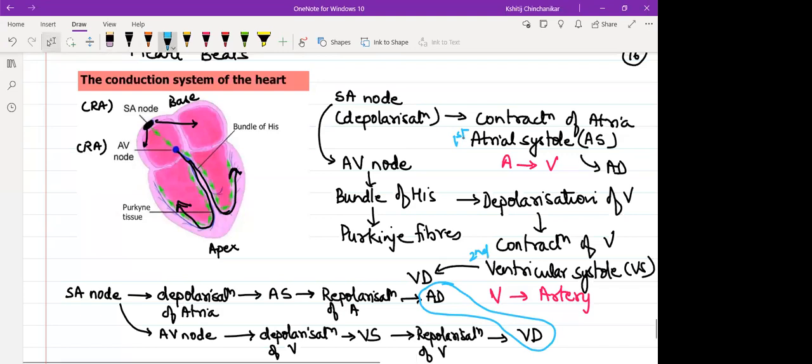So in sequence, which should be the first event of cardiac cycle, guys? What should be the first event of a cardiac cycle? Obviously AS, atrial systole, followed by ventricular systole, followed by AD and VD together. Let us see how that is together.